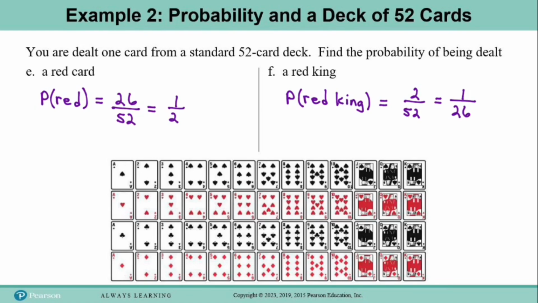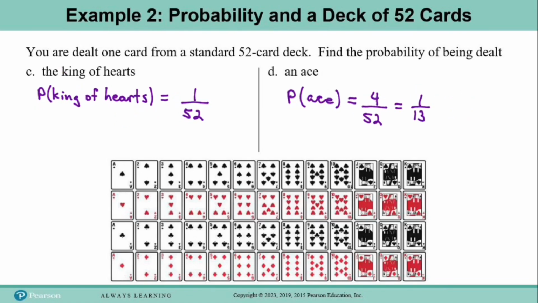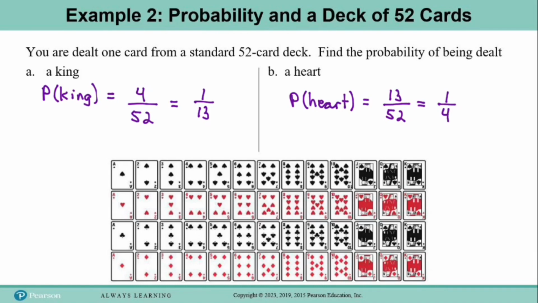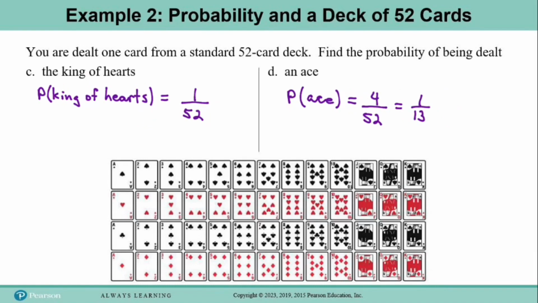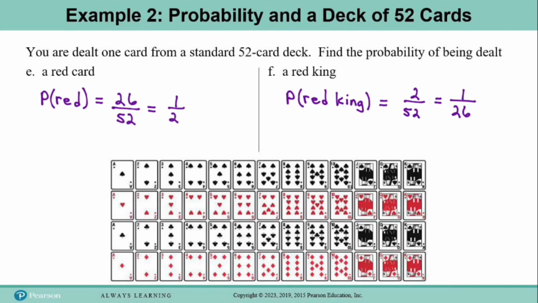Notice that in every case, every answer that we've gotten has been between 0 and 1. They're all fractions between 0 and 1. And because 1 represents the probability of a guaranteed event, you're never ever going to calculate a probability and come up with an answer that's greater than 1. If you do, then something has gone wrong.